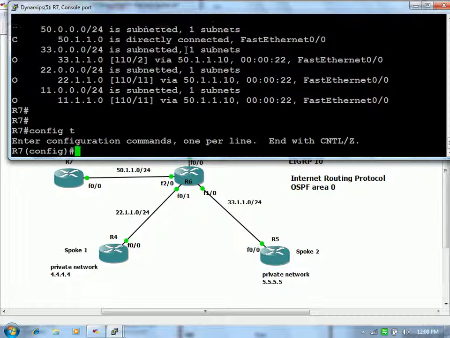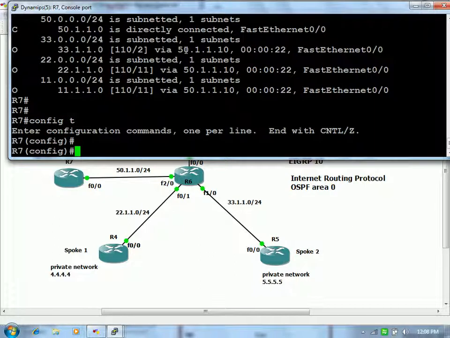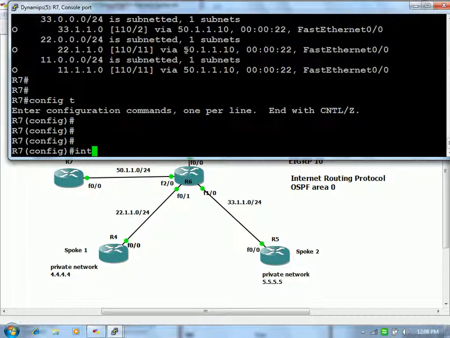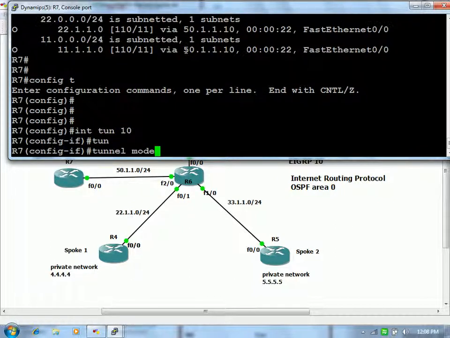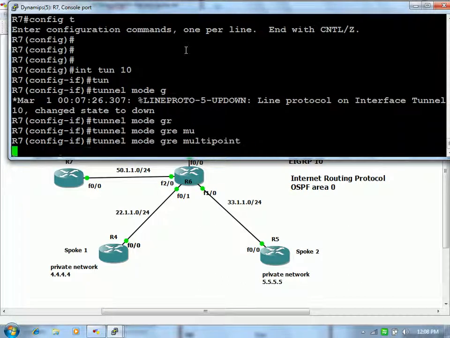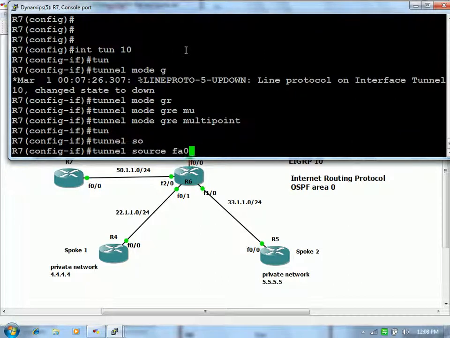So what does it have to do? See, I am not configuring anything or making any changes to any hub or any spoke. The moment you configure this newly added spoke according to the existing topology, it will be ready to communicate with the rest of the network. So let's see. What you have to configure is interface tunnel, tunnel mode GRE multipoint, tunnel source FA0/0.